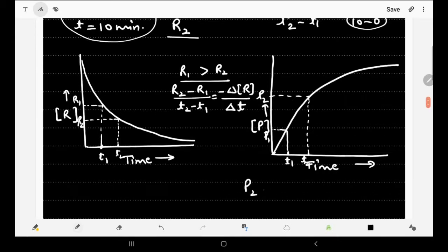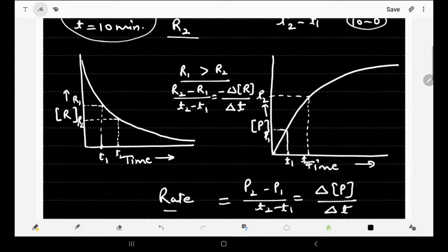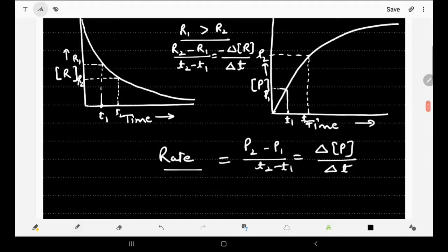So P2 minus P1 divided by T2 minus T1, or delta concentration of P divided by delta T. This is the rate of reaction. And here in terms of products, it will come out to be positive. Why will it be positive? Because we can well observe P2 is greater than P1. So that is how we can find out the rate of a reaction as well as the average rate of reaction.